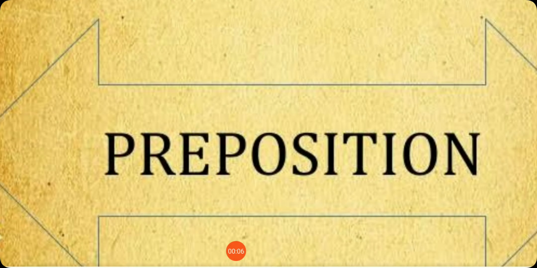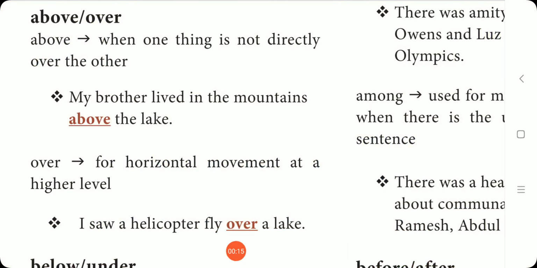So in the last class we have seen since and for. Today let us see above and over. So where to use above and where to use over. Both are prepositions. We can say this as an adverb also.